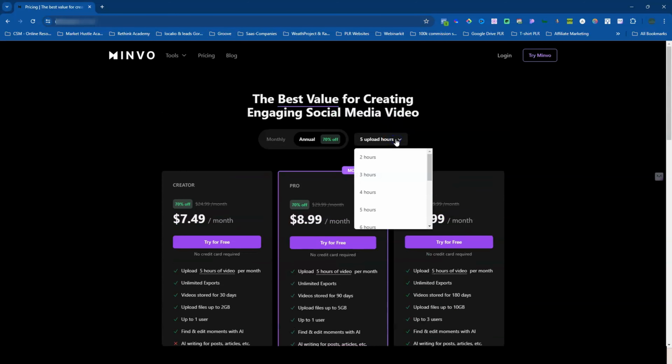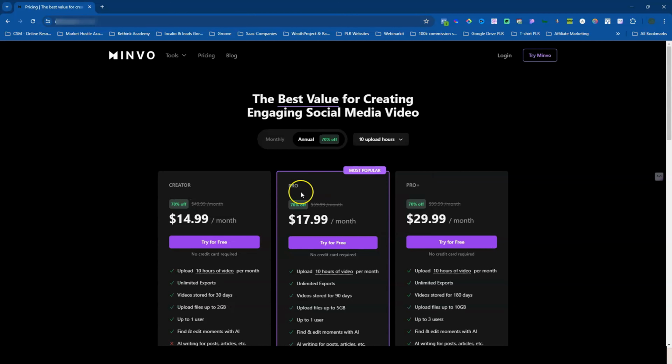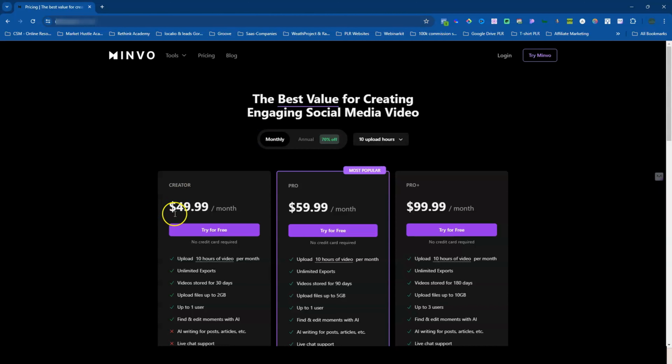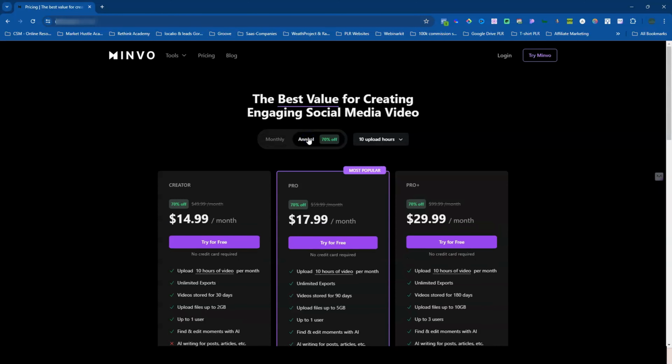However, if you do want more hours, you would just click on this drop-down bar, and then you could just choose the amount of hours you want. So let's just say you want 10 hours. It'll cost you $14.99 for the more storage, and for the more upload, it'll cost you $17.99. And then for the Pro Plus, it'll cost you $29.99. They also offer a monthly option, which of course, the price does go up dramatically. You are saving 70% if you choose to use this tool with an annual payment, which is fantastic.